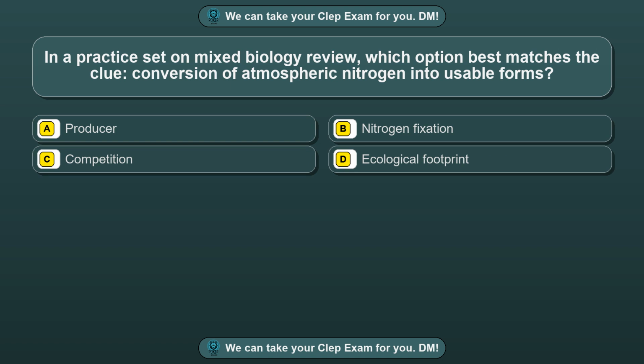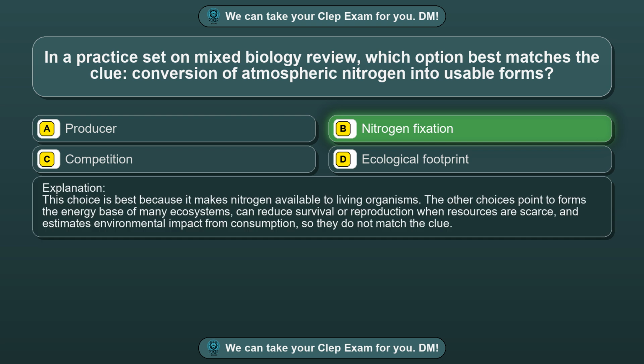Question 97. In a practice set on mixed biology review, which option best matches the clue conversion of atmospheric nitrogen into usable forms? Option A, producer. Option B, nitrogen fixation. Option C, competition. Option D, ecological footprint. The correct answer is option B, nitrogen fixation. This choice is best because it makes nitrogen available to living organisms. The other choices point to forms the energy base of many ecosystems, can reduce survival or reproduction when resources are scarce, and estimates environmental impact from consumption, so they do not match the clue.